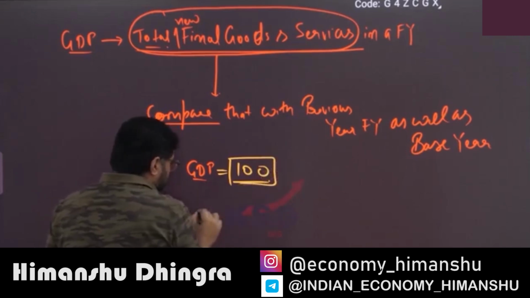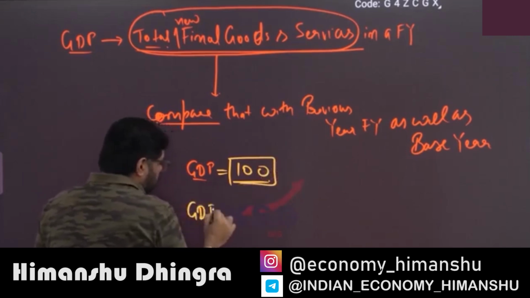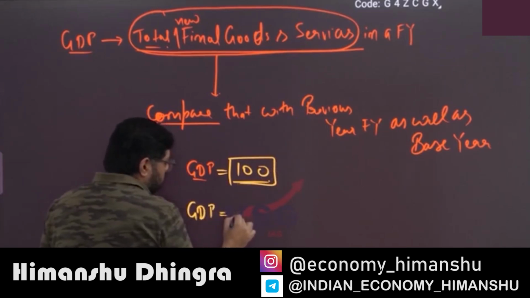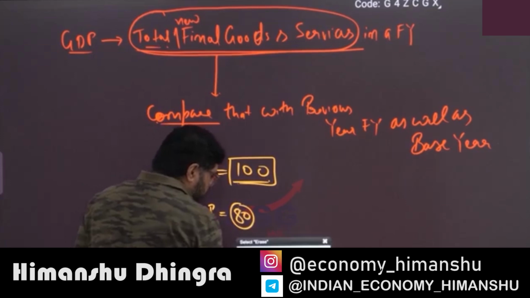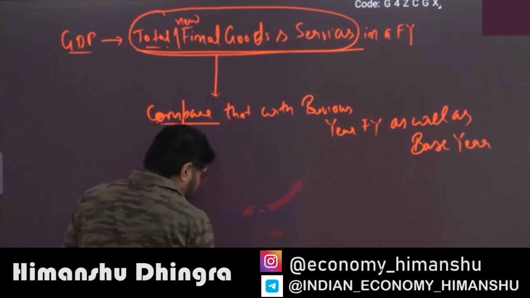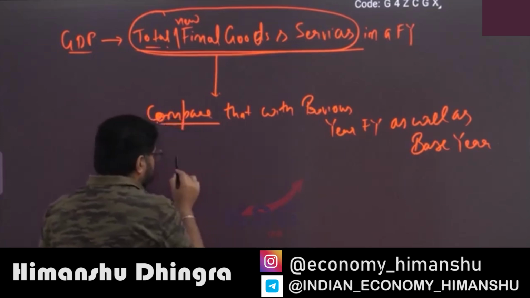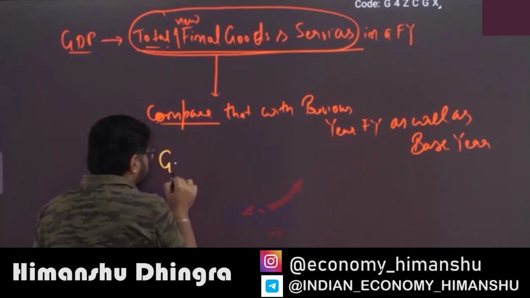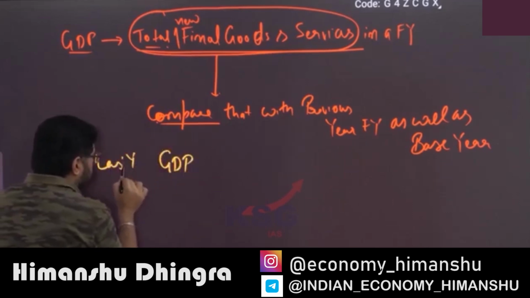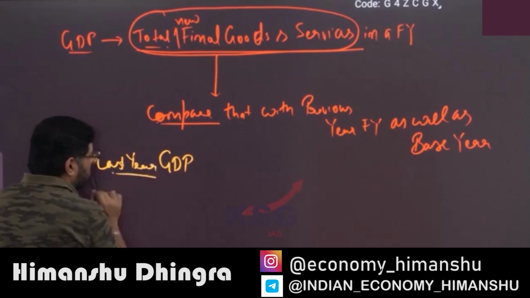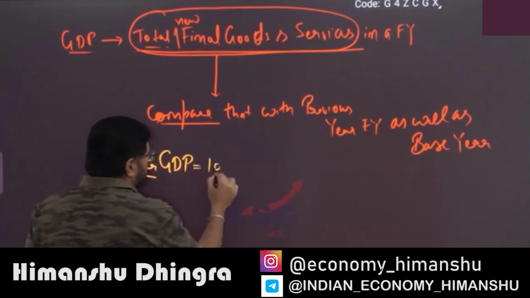Or, I'll just reverse it to make your calculation easy. For example, last year my GDP is 100.